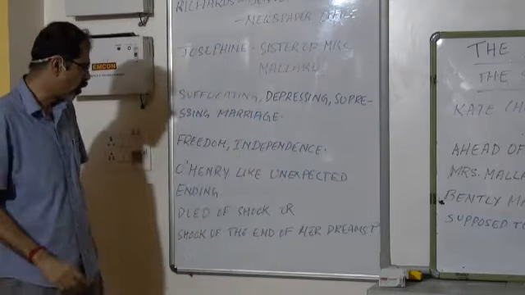O. Henry's stories, as you had seen in ICSE, The Hearts and Hands, always have an unexpected twist in the end, and the stories end the way readers never expected the stories to end. There is a twist in the tale.